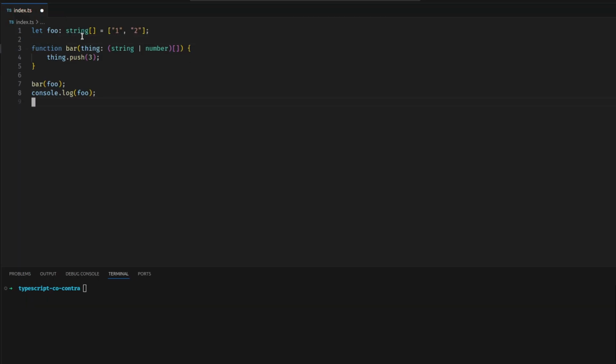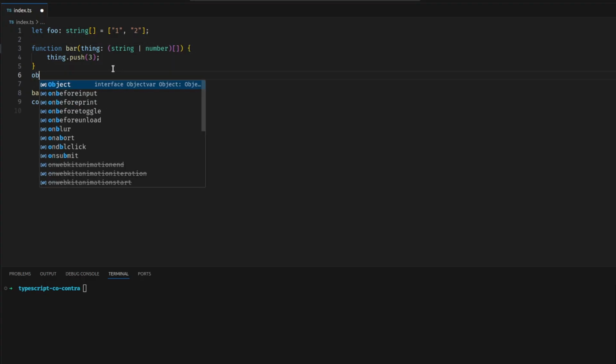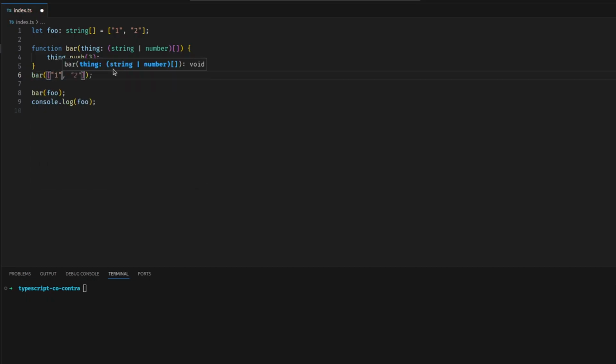Okay, that's great. I'm going to make a function that accepts an array, but the array I accept in this function could have strings or numbers in it. So presumably I could do bar, and I could put a 1 in there, and I could put a number 2 in there, and it's fine, right? It accepts numbers in the array going in here. If I try null, it's going to have a problem because that's not allowed. It can only be a string or number. Okay, so far so good.